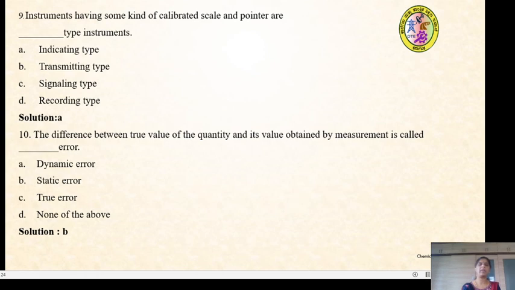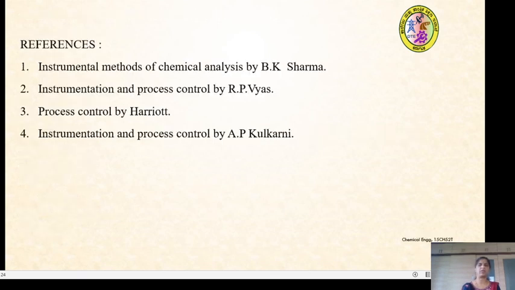I hope you all benefited by this session of the process instrumentation and its type and what are the elements which are being involved in it, and mainly on the characteristics of the instrument. Thank you.